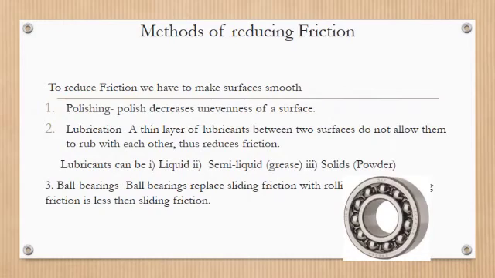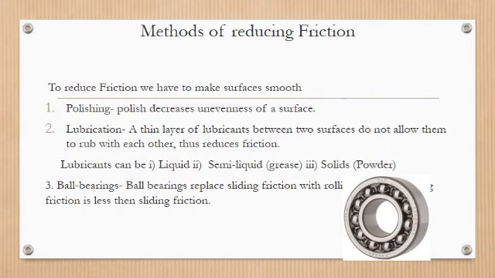Students, now you know that friction is harmful, so in some situations we have to reduce friction, and for decreasing friction we have to make surfaces smooth. First method is polishing. When we polish the surface, its roughness decreases, the surface becomes smooth and friction gets reduced. We also sometimes rub the surfaces with fine sandpaper to reduce their unevenness.